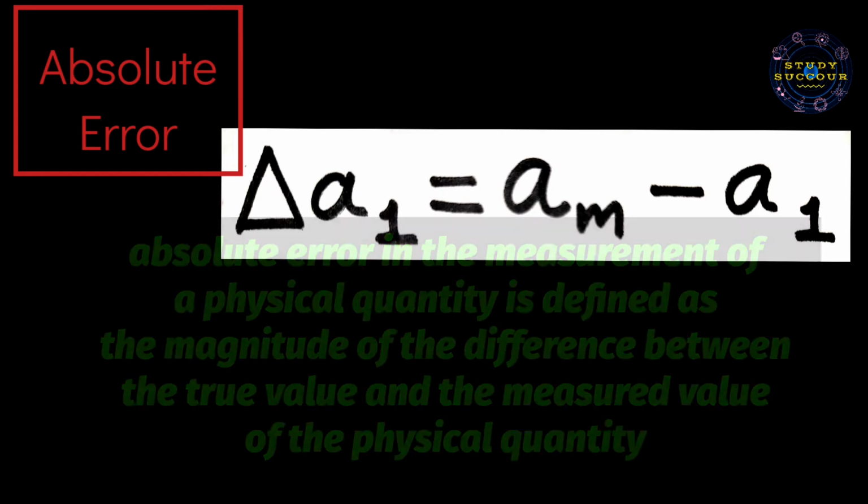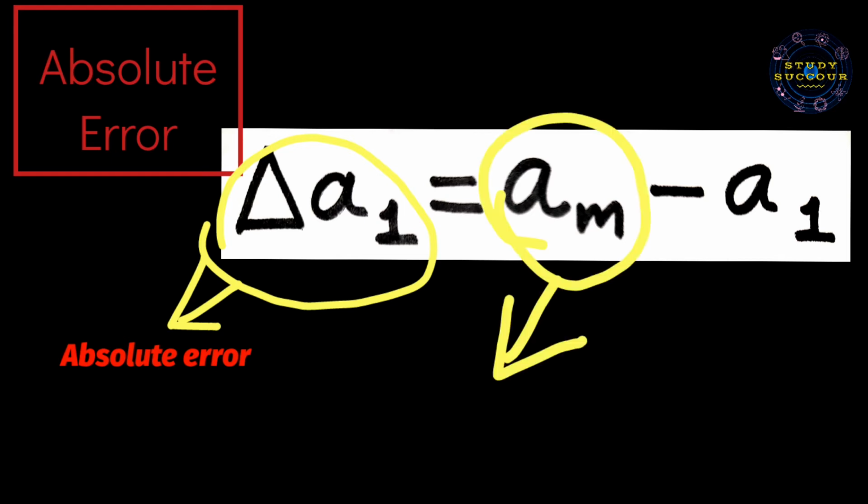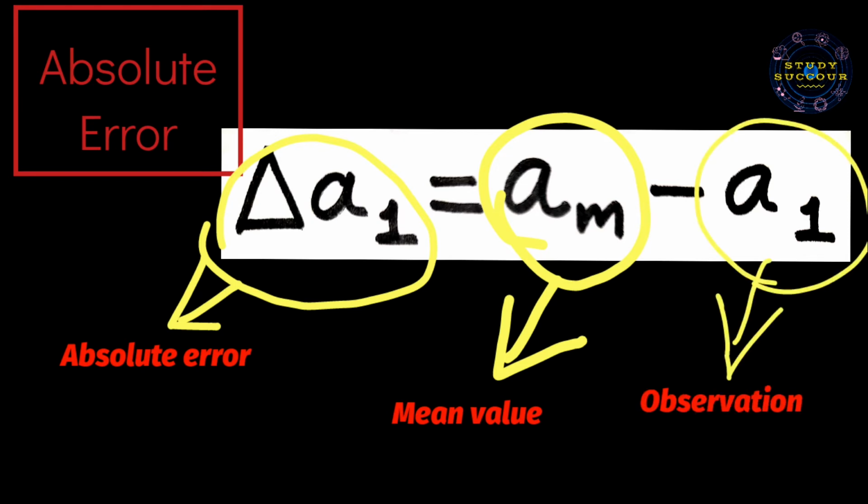Now see the equation where del A1 is the absolute error in the measurement of the physical quantity A, which is equal to AM minus A1, where AM is the mean value or the arithmetic mean of the values of the physical quantity A, as discussed in the previous error, and A1 is an observation, in this case the first observation.